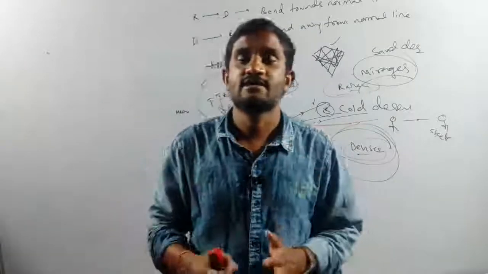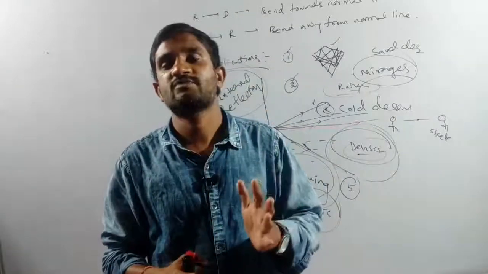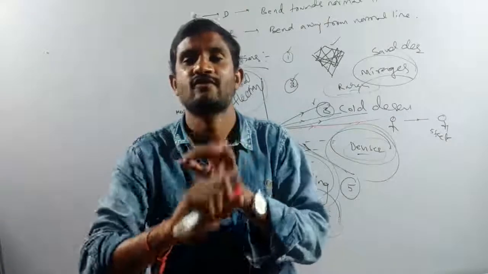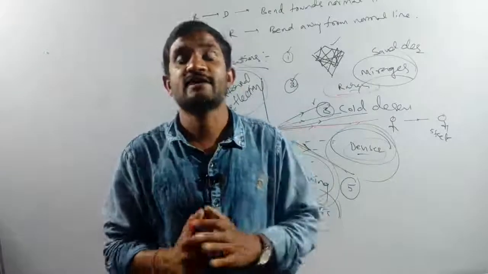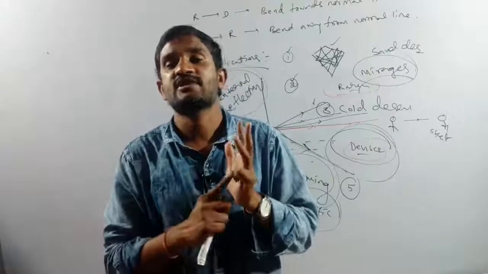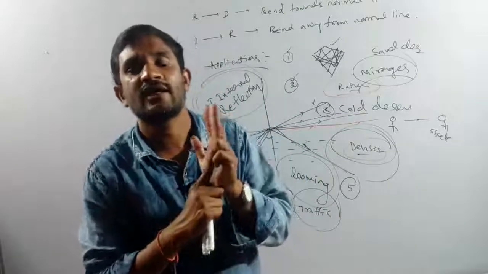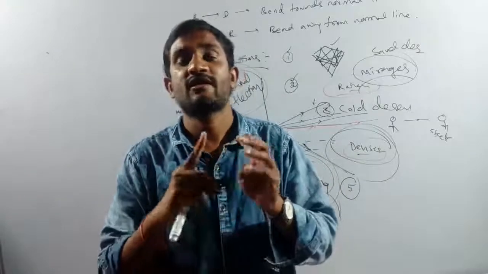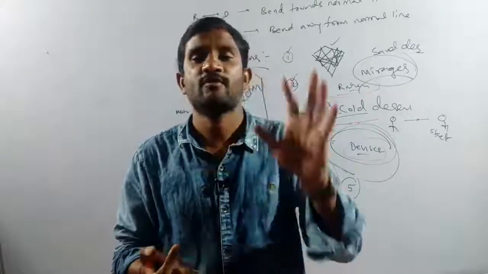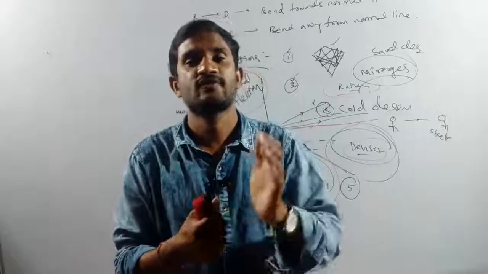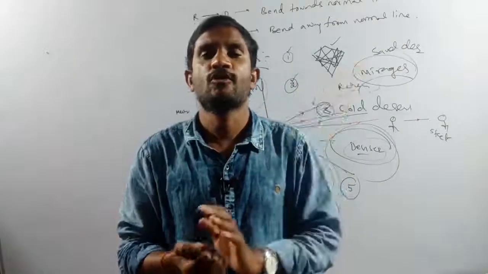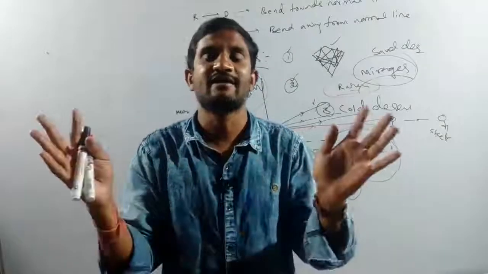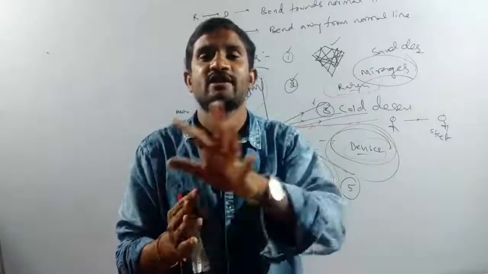In this class we discussed two properties, especially refraction of light and total internal reflection of light. In the next class we have to discuss dispersion of light, scattering of light, diffraction of light, polarization of light, and interference of light. The remaining 5 properties we will discuss in the next class. Afterwards I will divide our class into various classes.